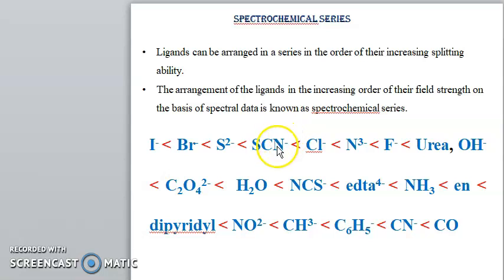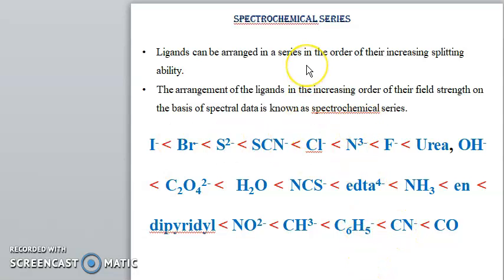Here in SCN, sulfur is the donor. Here in NCS, N is the donor atom. Then S2 minus is greater than Br minus, and greater than I minus. In the last lecture we have seen Cl minus, H2O, NH3 and CN minus as four examples of these ligands.